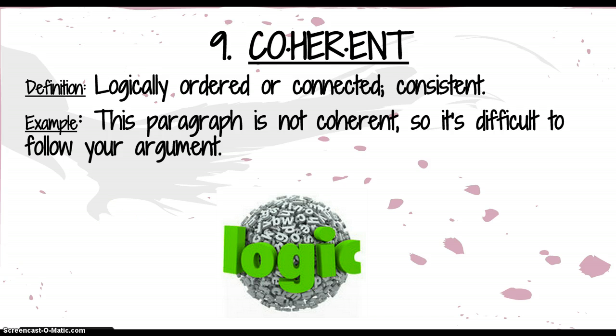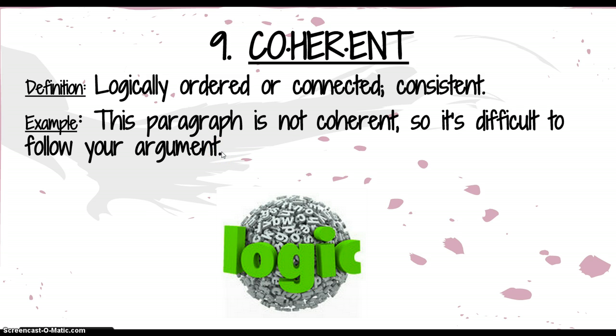Number 9, coherent. You're going to draw a line separating the prefix from the base word, coherent. The definition of coherent is logically ordered or connected, consistent. Example, this paragraph is not coherent, so it's difficult to follow your argument.